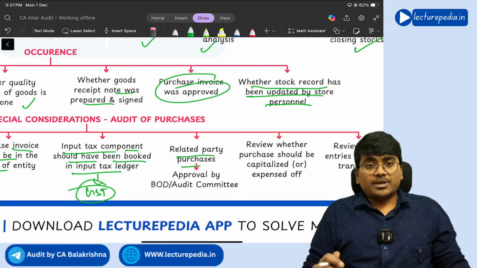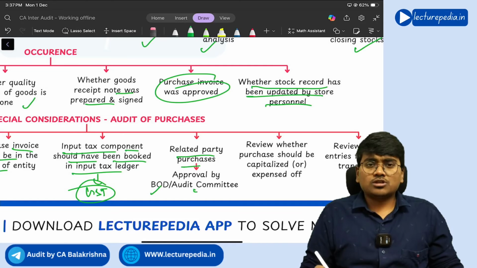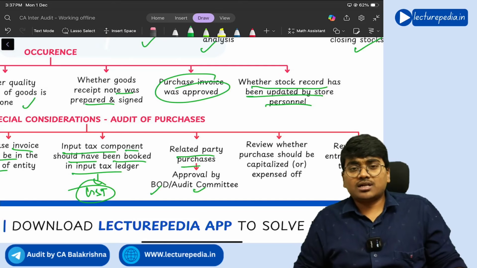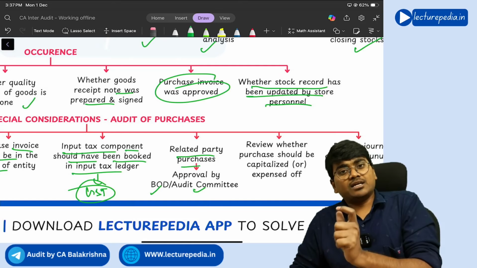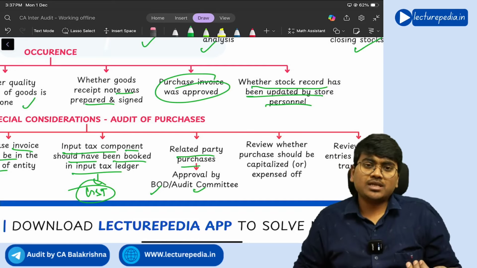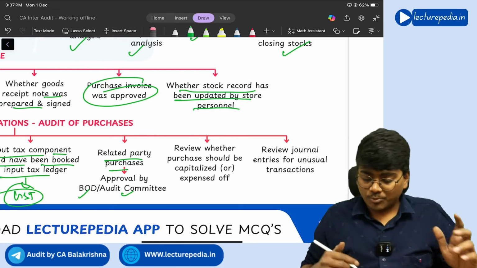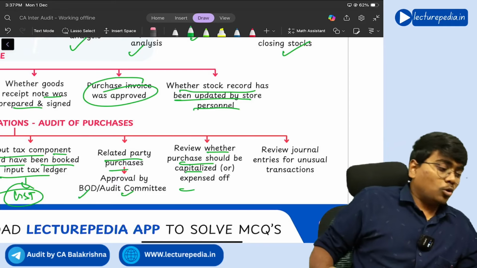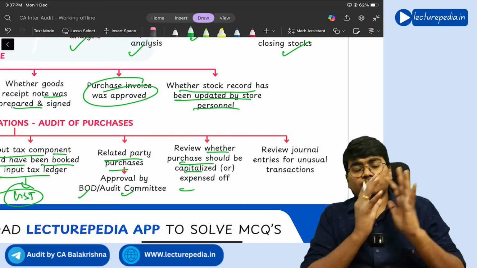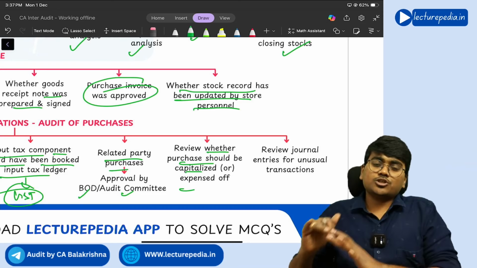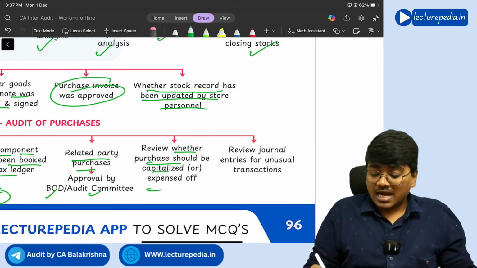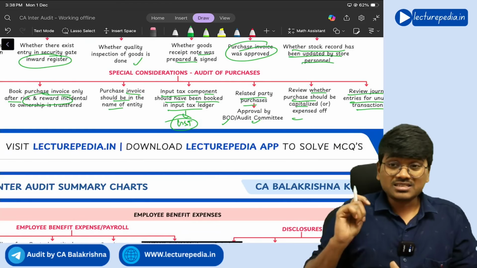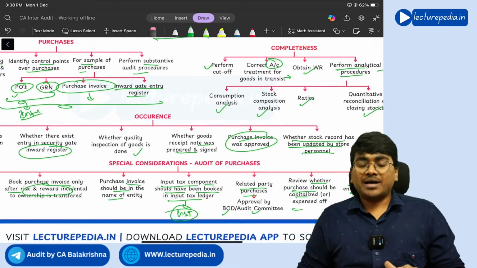Next, related party purchase should be approved by board of directors or the audit committee. Basically, as per Companies Act 2013, all the related party transactions should be approved by audit committee. If audit committee is not there in the company, then board of directors will approve. Review whether purchase should be capitalized or expensed off, right? Only capital expenditure should be capitalized and other expenditure should be expensed off to the P&L. And review journal entries for unusual transactions, that is with respect to purchases.